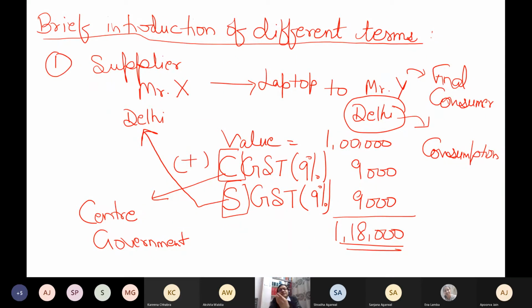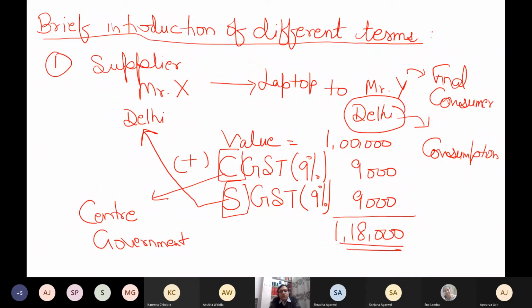Just because Mr. Y is in Delhi, it doesn't mean that CGST or SGST will be charged, or that the Delhi government will get the revenue. But since it is the first class, I would like to make you believe that you check the location of the recipient, but it is not true in real life.